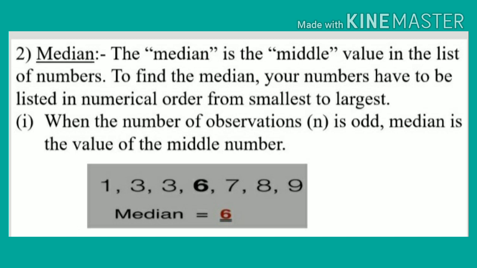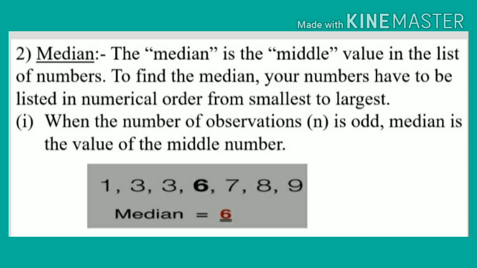Now, our next topic is median. The median is the middle value in the list of numbers. To find the median, your numbers have to be listed in numerical order from smallest to largest. Median means, children, middle value. For finding the median, first of all, we have to arrange the numbers in ascending order.